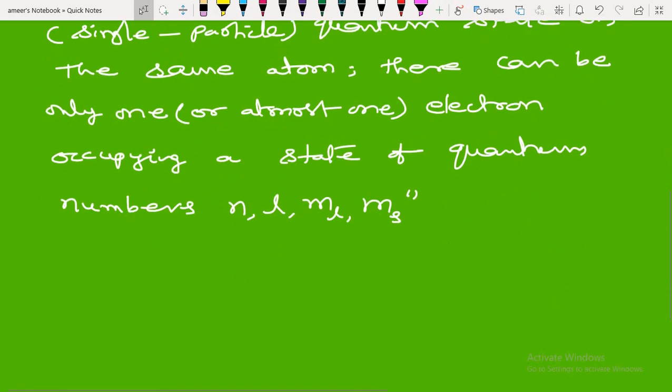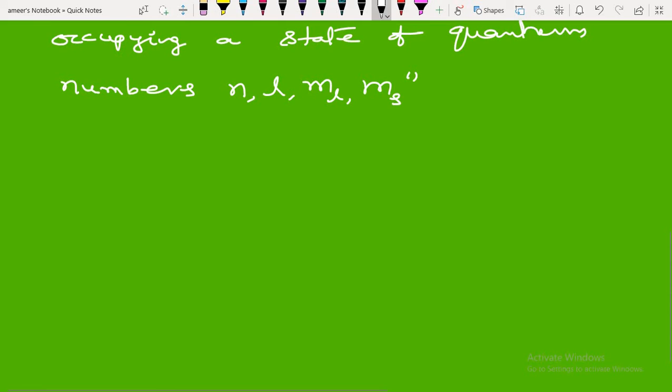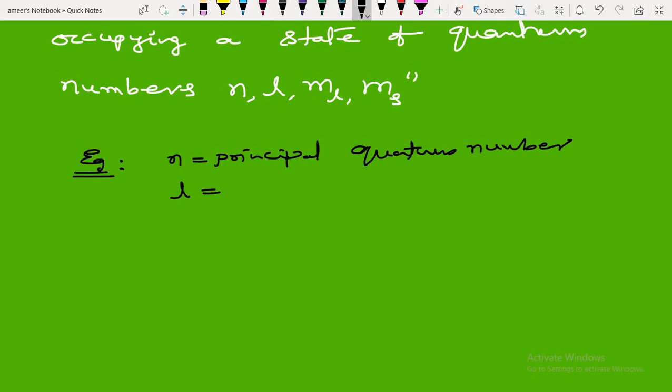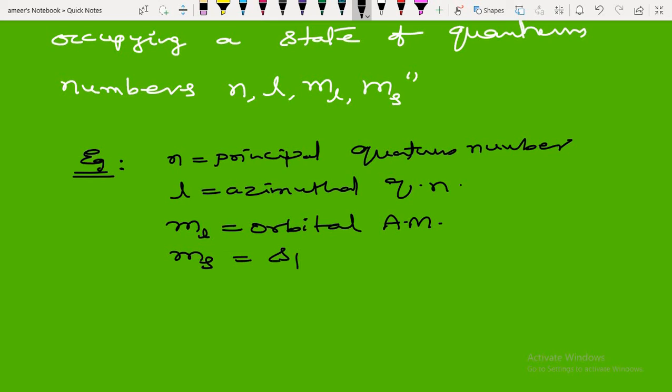So we can explain this elaborately with an example. n is the principal quantum number. l is the azimuthal quantum number. ml is the orbital angular momentum quantum number. ms is the spin quantum number.